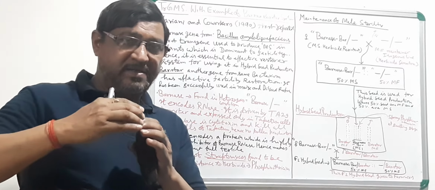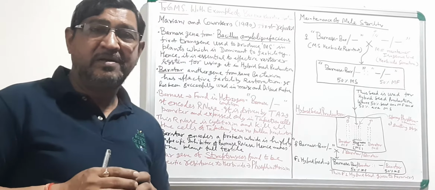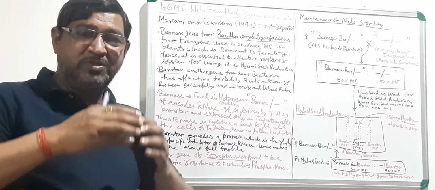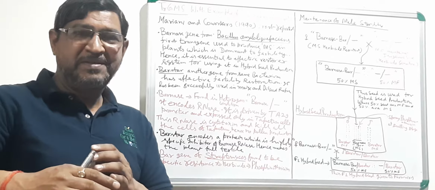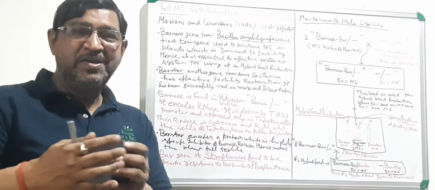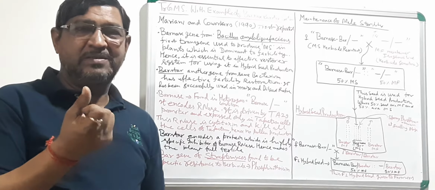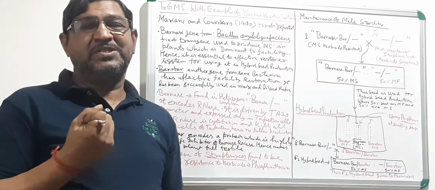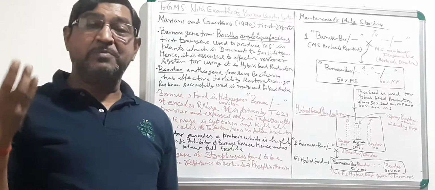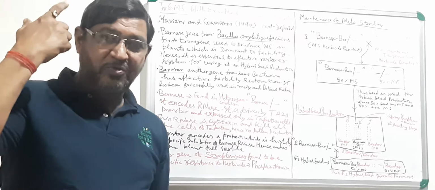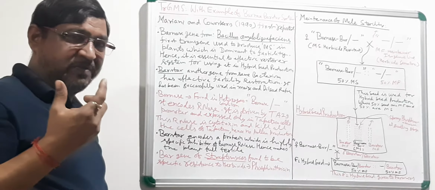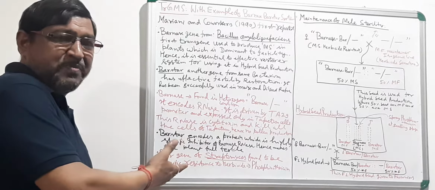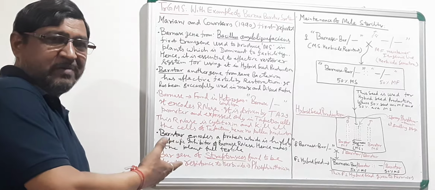And you have seen the inheritance pattern of the GMS, that once you are going for maintenance of the male sterility, you are going to get 50% male fertile and 50% male sterile. So that is creating a lot of trouble. You can go back to that GMS system and see it there itself. Similarly here also there will be a problem of male sterility maintenance.